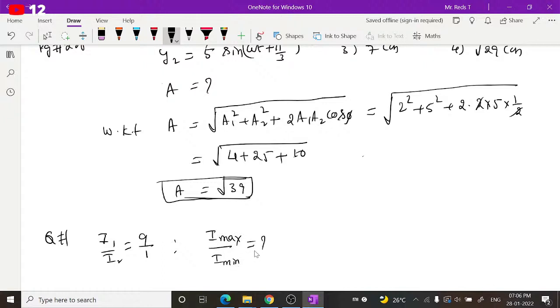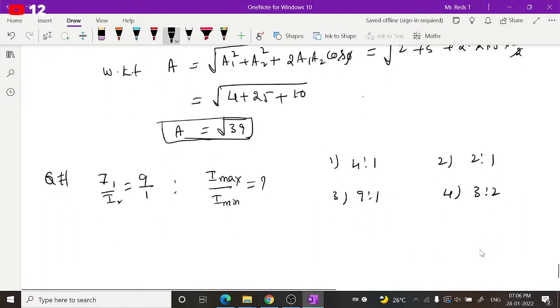Options are: first option 4:1, second option 2:1, third option 9:1, fourth option 3:2. So which option is right?